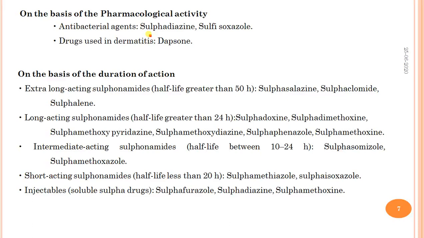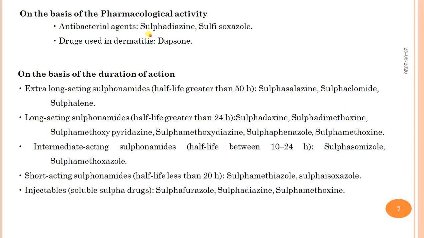Next, classification on the basis of duration of action. Extra long acting sulfonamides have a half-life greater than 50 hours; examples are sulfasalazine, sulfaclomide and sulfaline. Then long acting sulfonamides, half-life greater than 24 hours; examples are sulfadoxine and more.